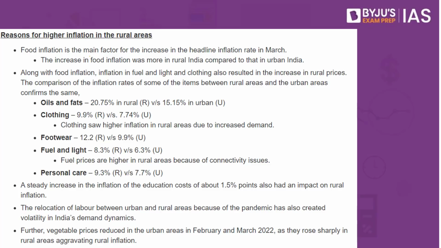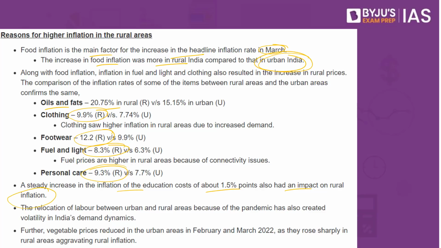Food inflation is also a main factor increasing the headline inflation rate in March. The increase in food inflation was more in rural India compared to the urban area. If we consider oils and fats, it is more in the rural areas. Clothing is more in the rural areas. Footwear, it is more in the rural areas. Fuel and light is more in the rural areas. And ultimately, personal care products inflation is also more in the rural areas. In fact, the steady increase in the inflation of education cost of about 1.5% has also had an impact on rural inflation.